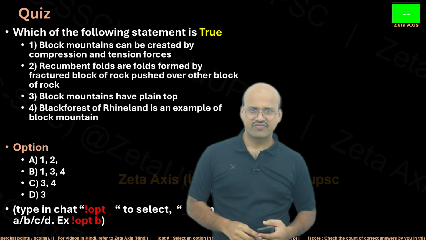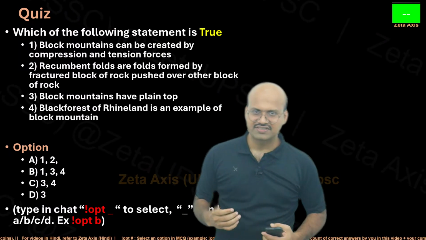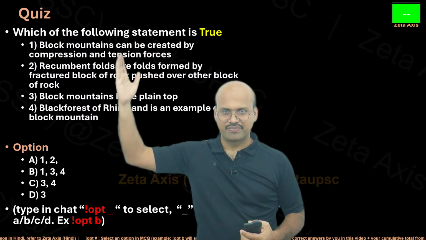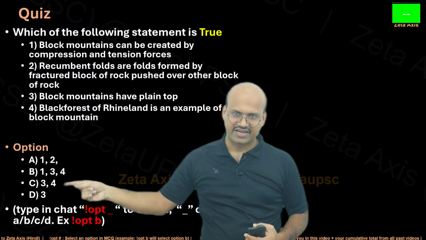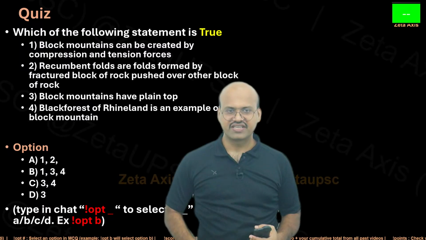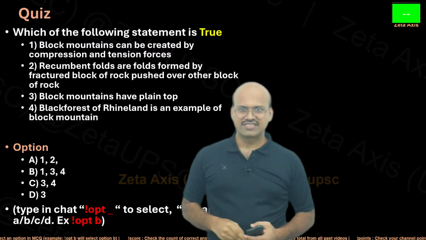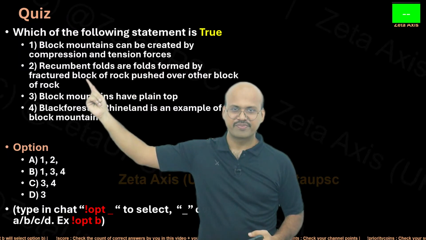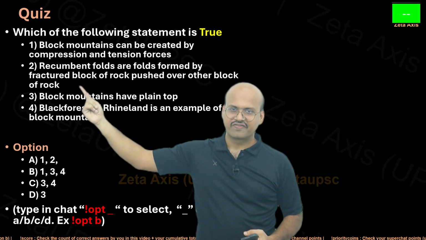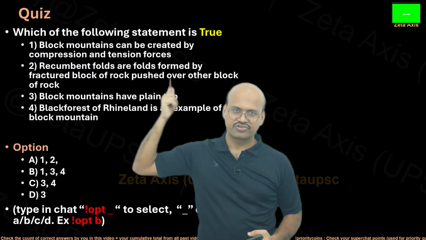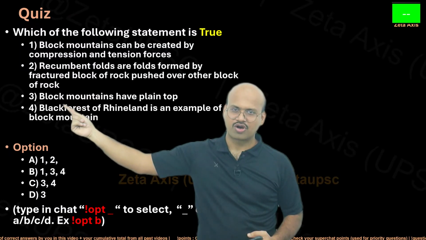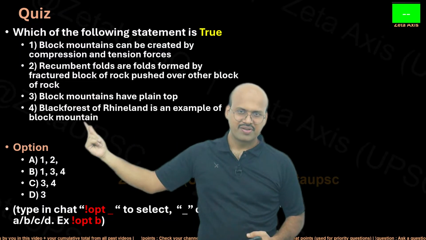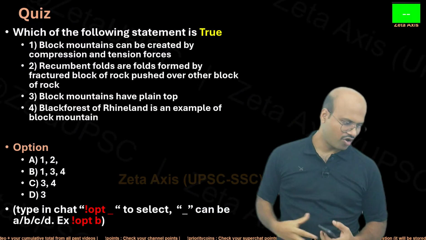Here is a question once again. So let's see, there are certain statements, and based on which statements are true, you can select the option over here once I initiate the poll. So let's see the options first. Block mountains can be created by compression and tension forces. Recumbent folds are folds formed by fractured block or rock pushed over other block of rock. Block mountains have a plain top. The Black Forest of Rhineland is an example of a block mountain.